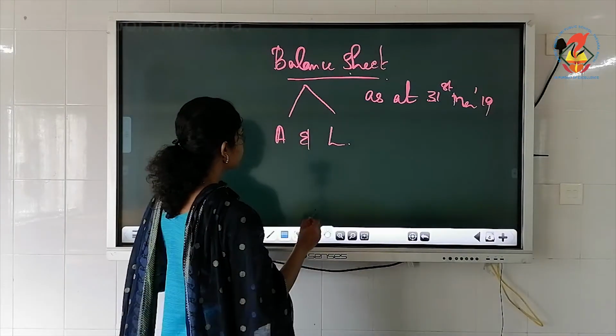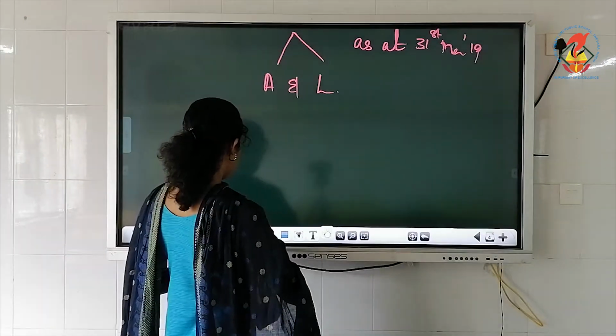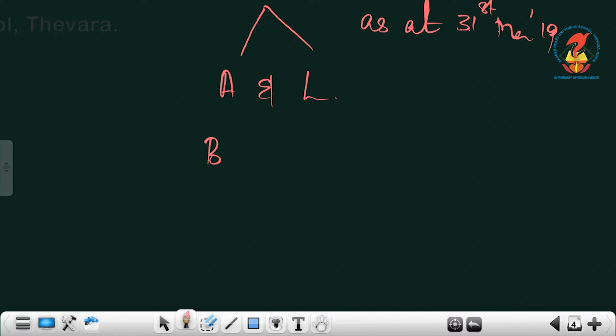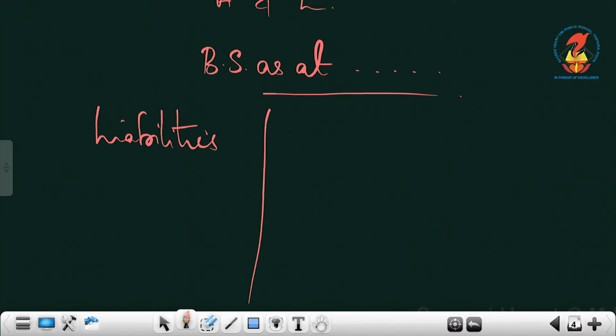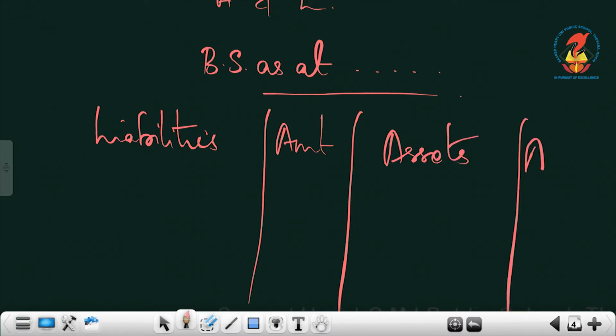Then we'll learn the format of the balance sheet. You give the heading balance sheet. Here we'll be writing the date, and the format is liabilities, amount, assets, amount.